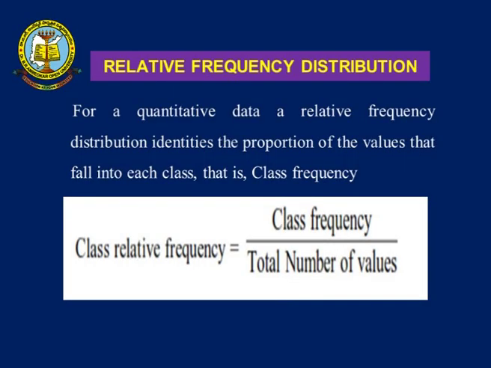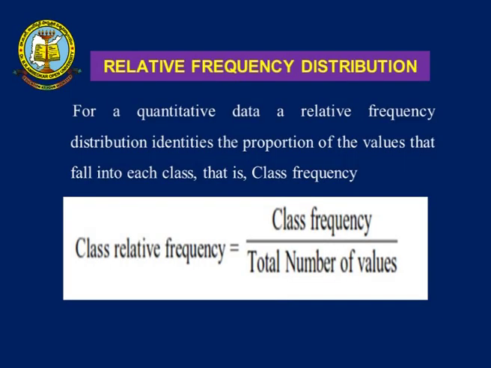Now, coming to the third one, relative frequency distribution. We have to use one formula for estimating the relative frequency distribution. For quantitative data, a relative frequency distribution identifies the proportion of the values that fall into each class. Sometimes the class frequency does not give an accurate result of how much ratio of values falls under a particular limit. In that case, the earlier two frequency distributions are not applicable, and we can use only the relative frequency distribution.